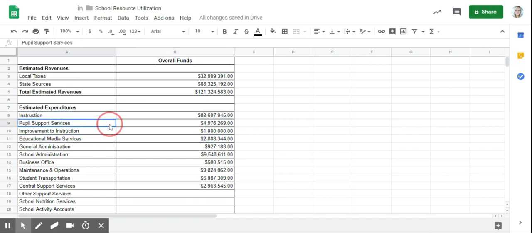And for pupil support services, I originally wanted to add 11 nurses, but with our new scenario, I had to cut 11 nurses down to 6. So that also was able to add money into our instruction.